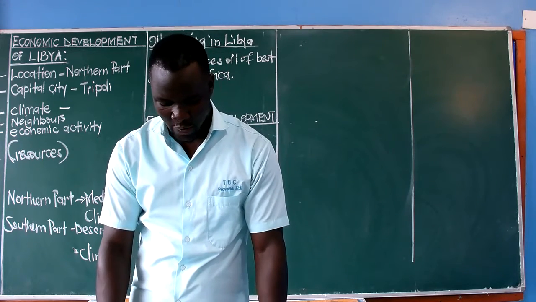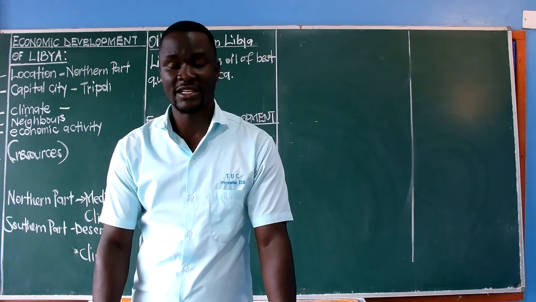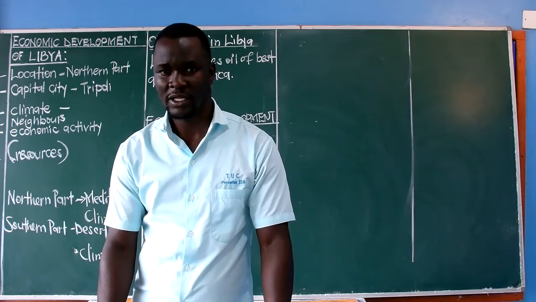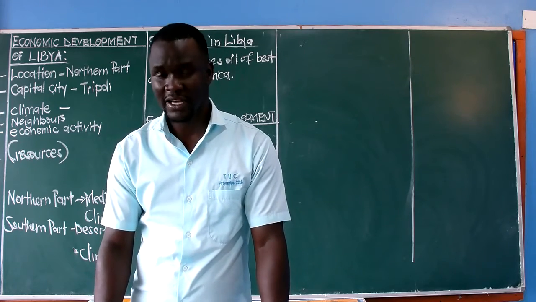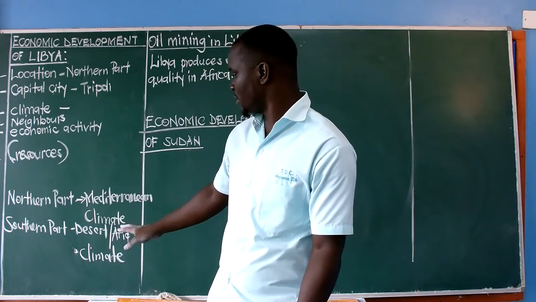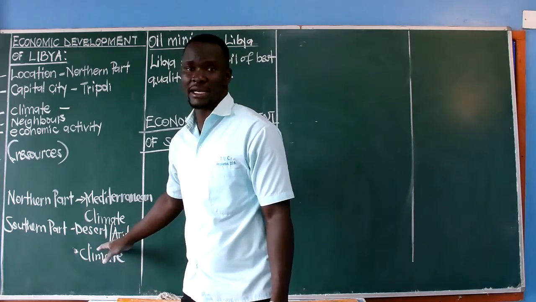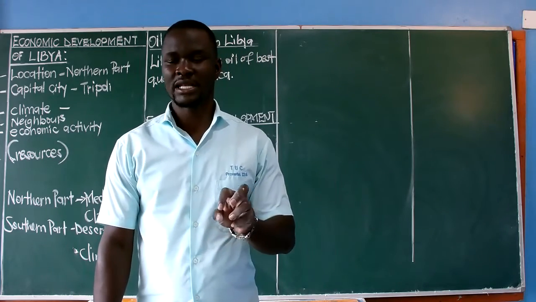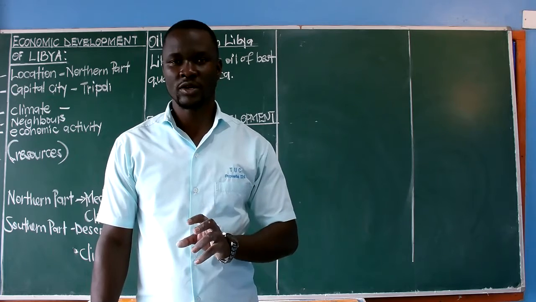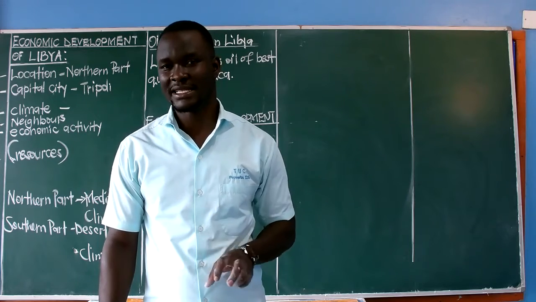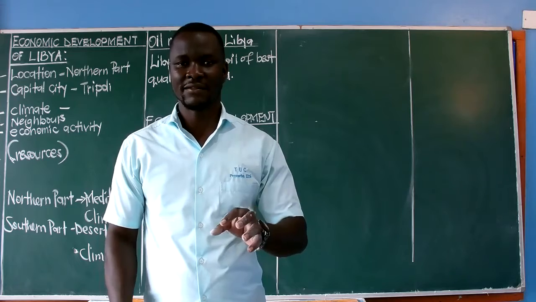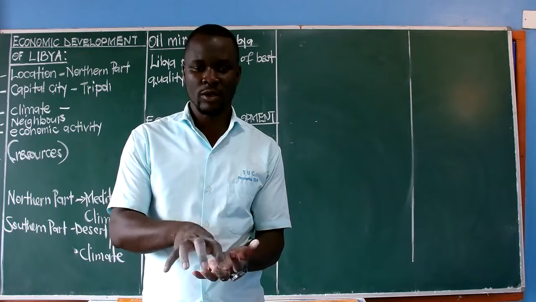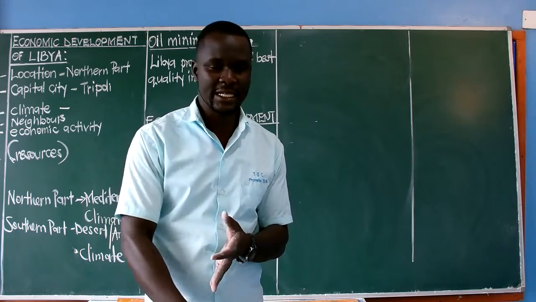We shall be looking at that irrigation on our page 28, but before we go to that, we have also animals which are reared in Sudan. These are some of the animals even reared in Libya. You'll find that that desert area is suitable for the rearing of animals like camels. Animals like camels are reared mainly because of their adaptations to live in that desert condition. One, they have their pads, they are flat so they cannot sink in the sand.